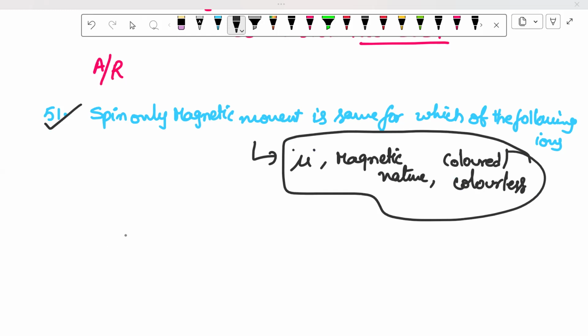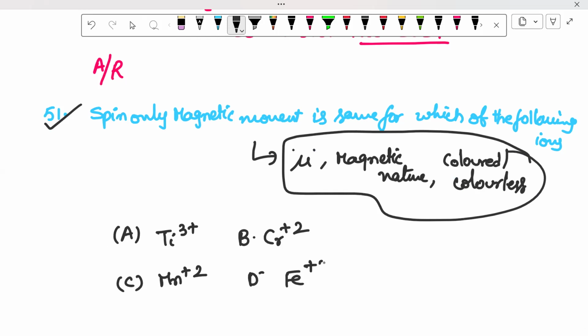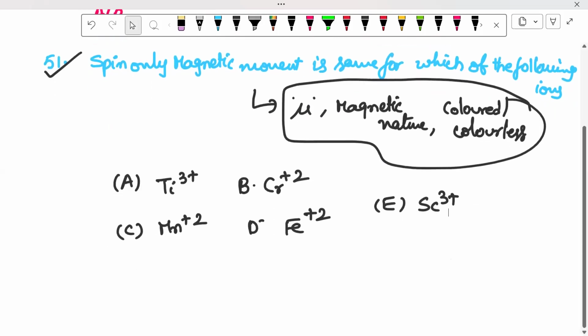Now what question did they ask? A they gave as titanium 3 plus, B chromium 2 plus, C manganese 2 plus, D Fe2 plus, and E scandium 3 plus. Here there are a total of 5 ions. On that they asked a simple question: the spin only magnetic moment is the same for which of the following.